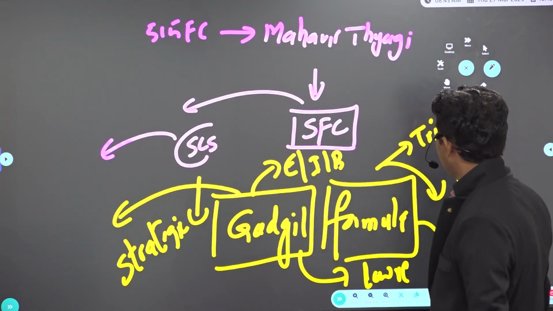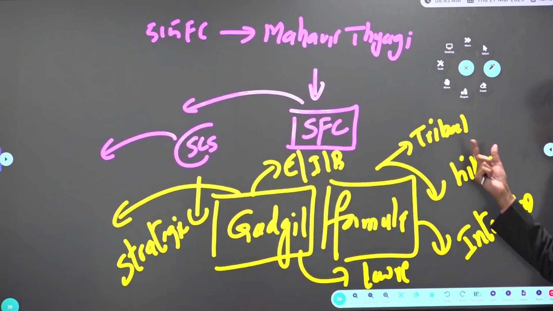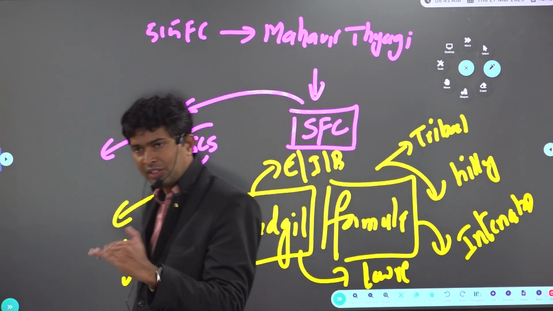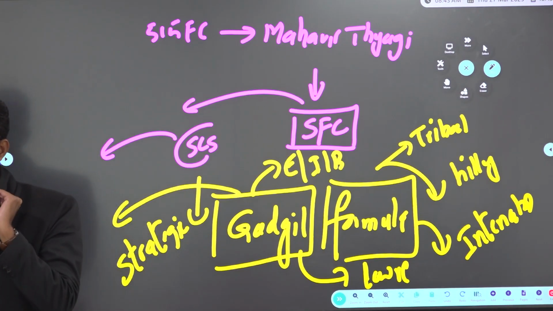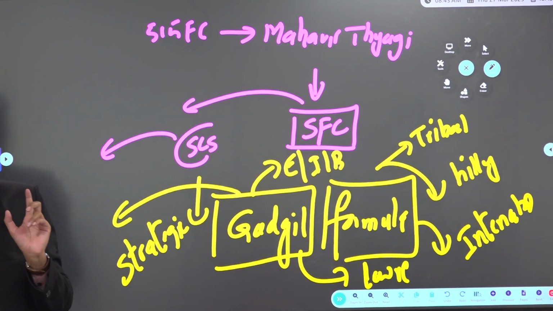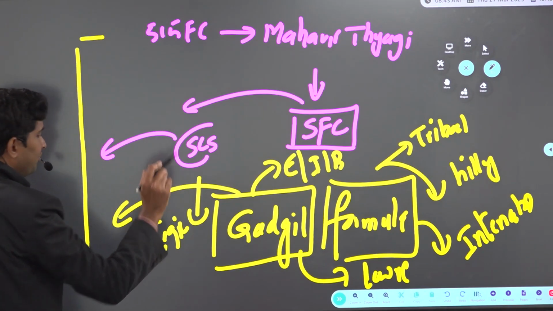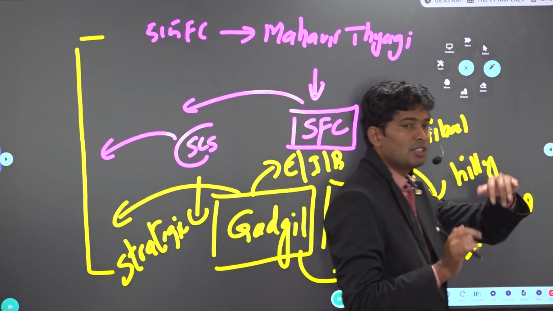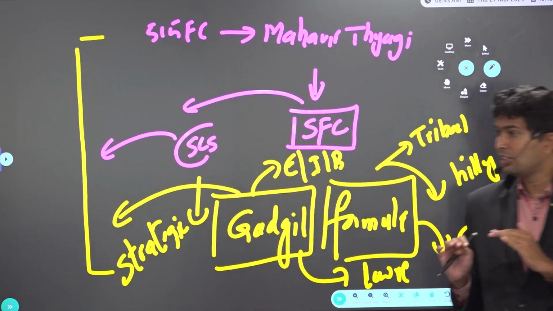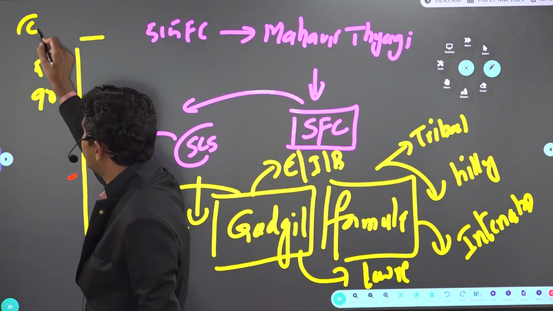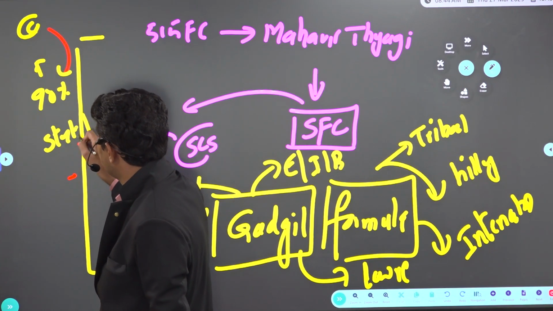So if any of these criteria is satisfied, tribal population, hilly areas, location on international borders, strategic areas, low resources, economic and infrastructure backwardness, then based on the recommendation of the Finance Commission, the center can think of giving special category status to a state. If special category status is given to a state, in a centrally sponsored scheme, 90% of the funds will be given by whom? Center to the state.